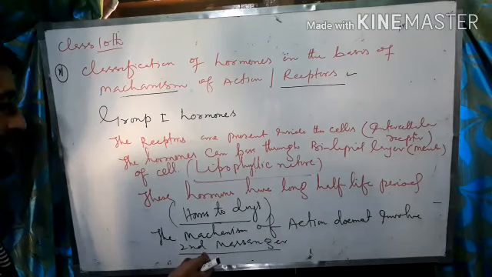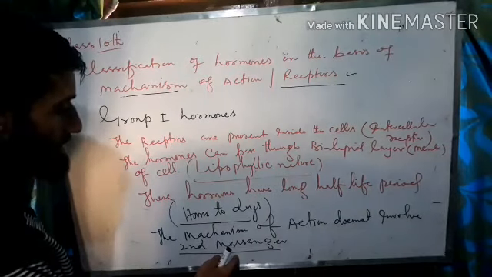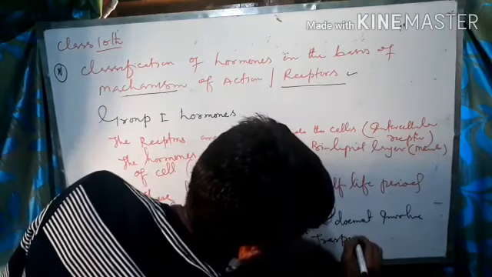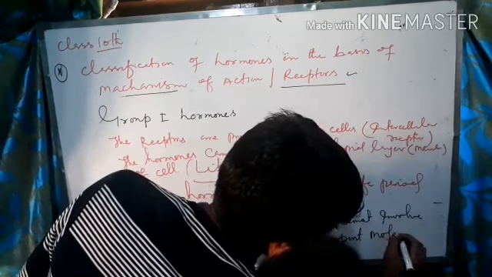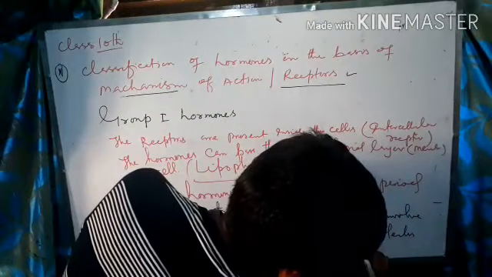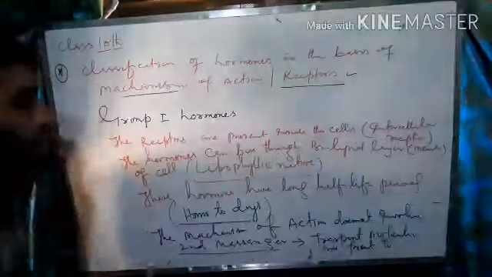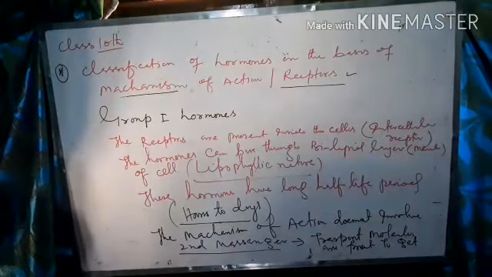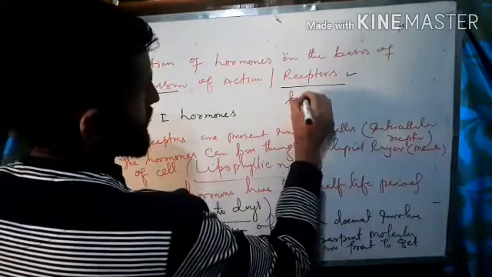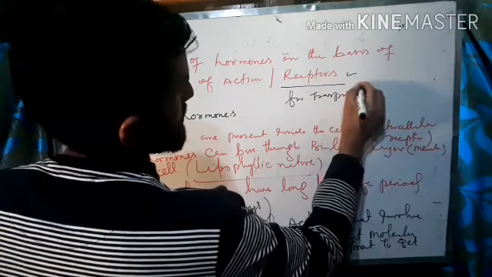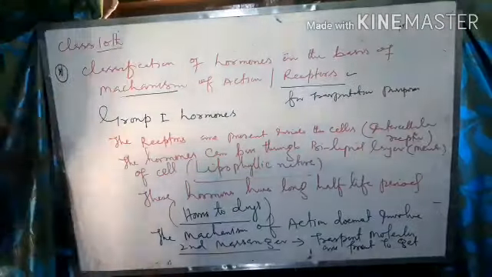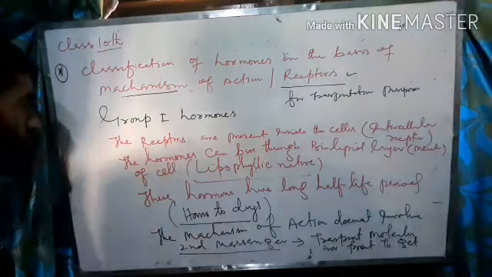Here, it is not needed to form the second messenger, because transport molecules are present to bind with the hormones for transportation. For transportation purposes, from cytoplasm to inside the nucleus.